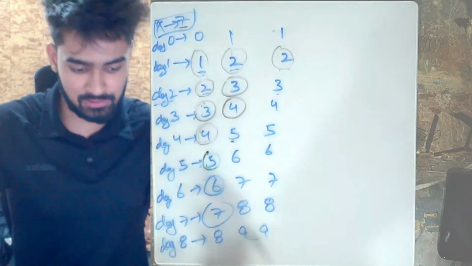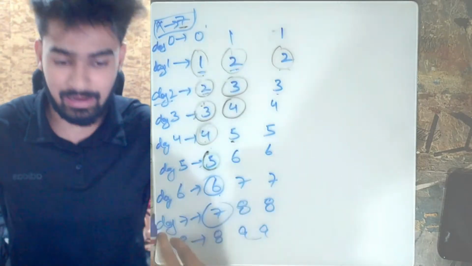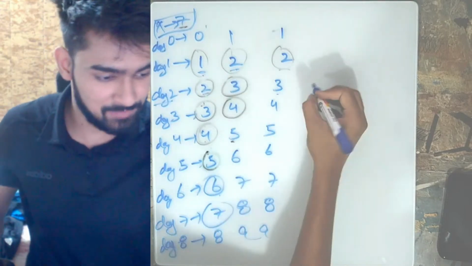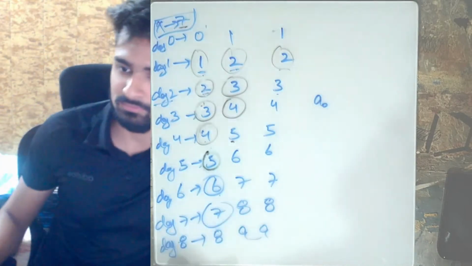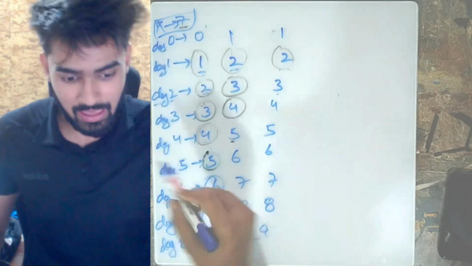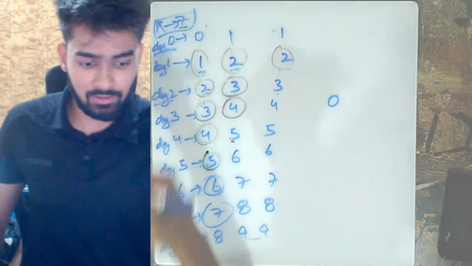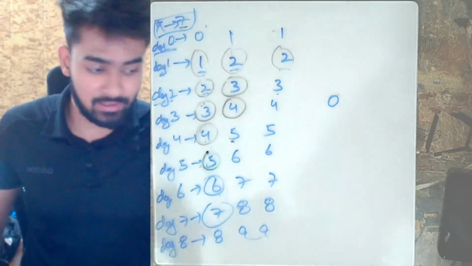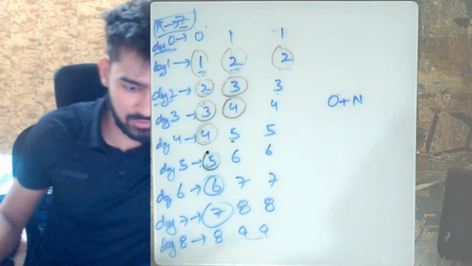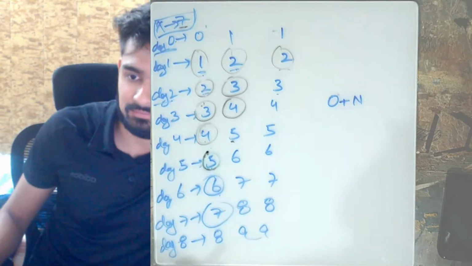In order for us to buy the very first packet on any nth day, let's say the cost of the sugar on the very 0th day is 0. Then the cost of this packet on any nth day would be 0 plus n. Because if you see, on the 5th day it was 5, on the 6th day it was 6, on the 7th day it was 7.